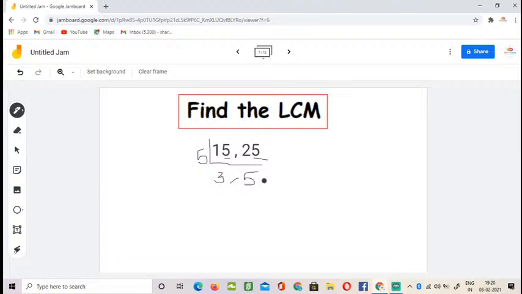Now the LCM you'll have to do like this. 5 times 3, 5 3s are 15, and 15 times 5. Let's just calculate 15 times 5. 5 5s are 25, 5 1s are 5, plus 2 is 7. So 75. For this, 75 is going to be your LCM.